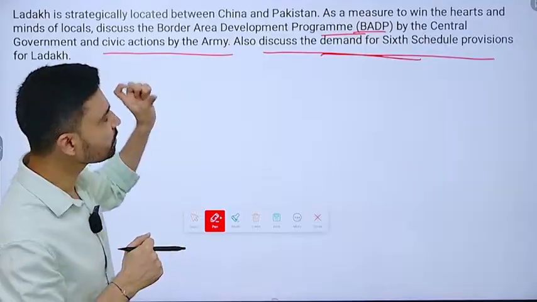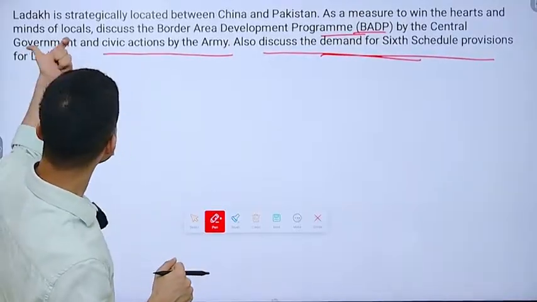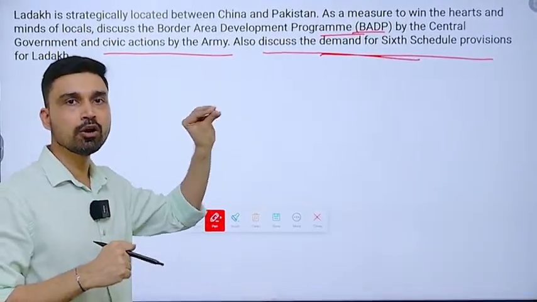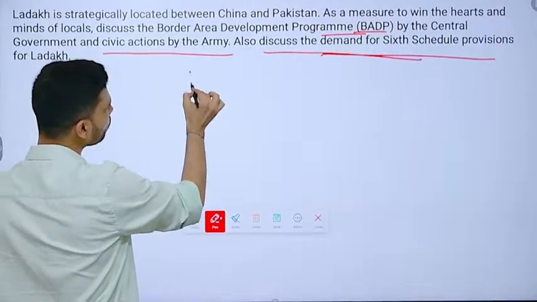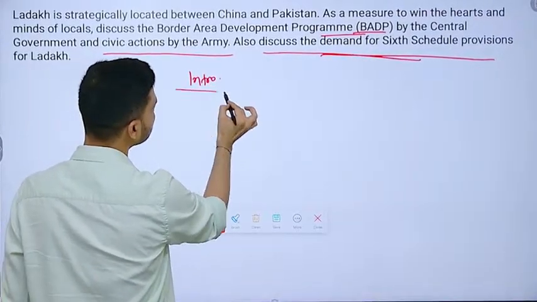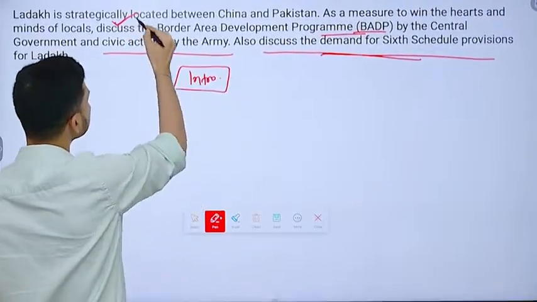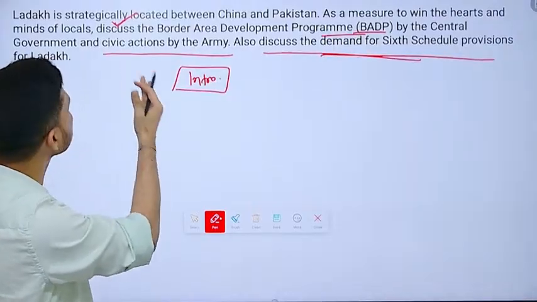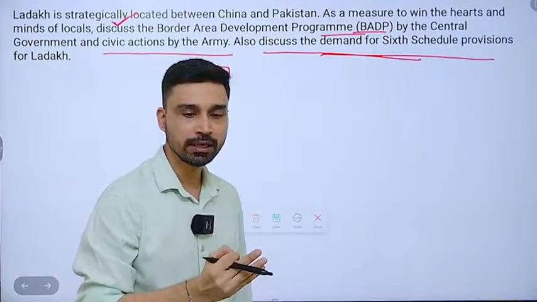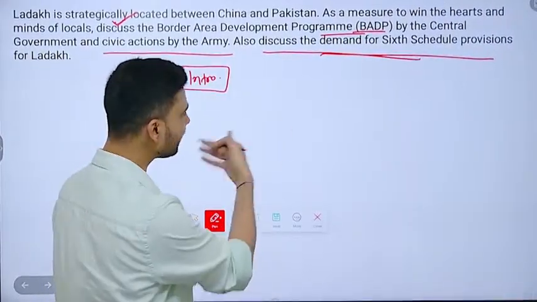Now, the first mistake that students make is that they take the statement as just given. They do not talk about the statement. In this particular question, the best way to start the answer is to talk briefly about this statement. What is the statement saying? Ladakh is strategically located between China and Pakistan. You can try to justify it, and you do not have to write a lot to justify it.